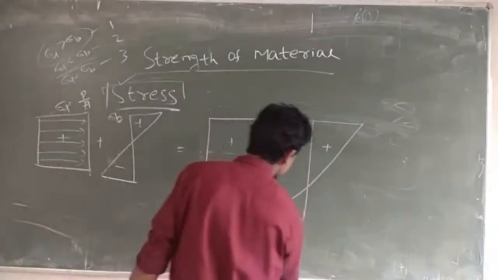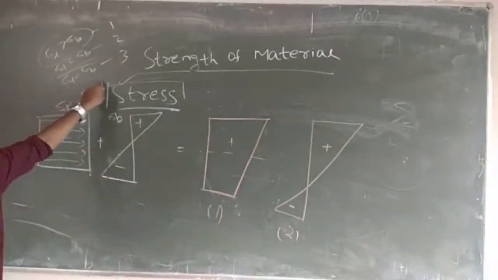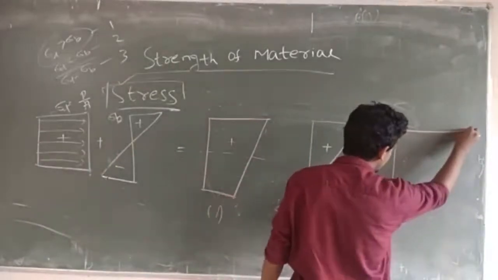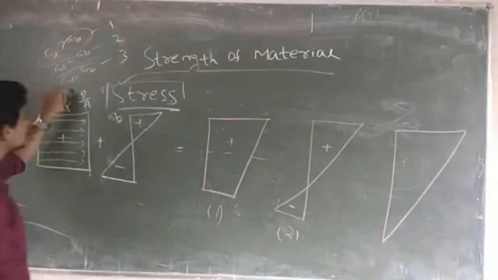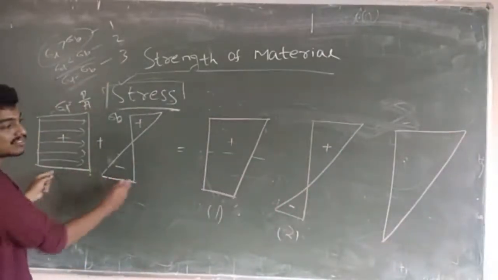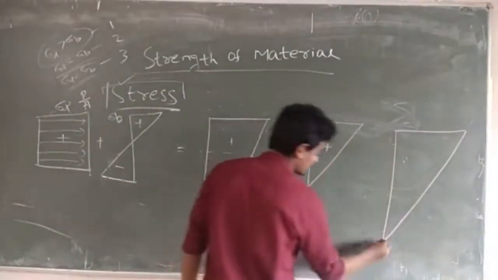This is the second case. The third case is when the direct stress is equal to the bending stress. In that condition, at the top fiber it will be added, but at the bottom fiber it will be 0 because both values are equal. Plus 5 minus 5 it will be 0.